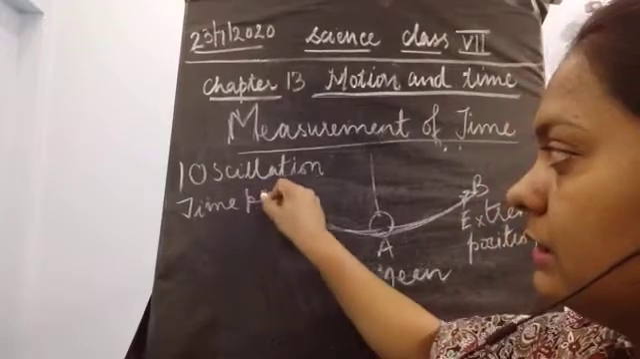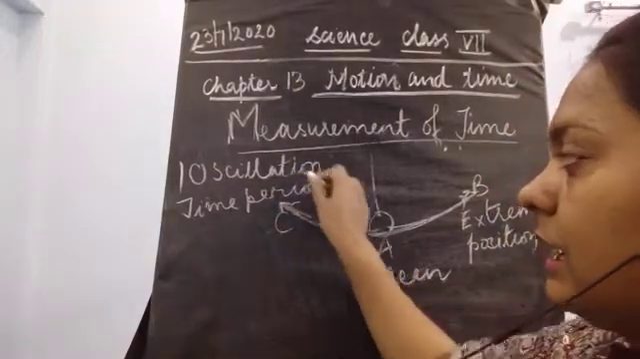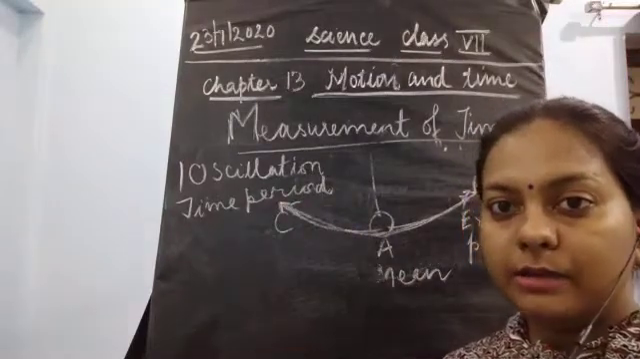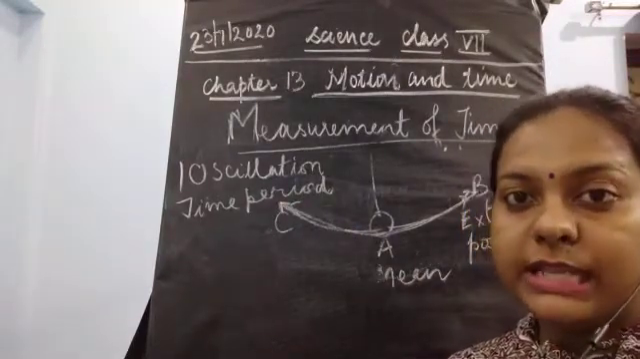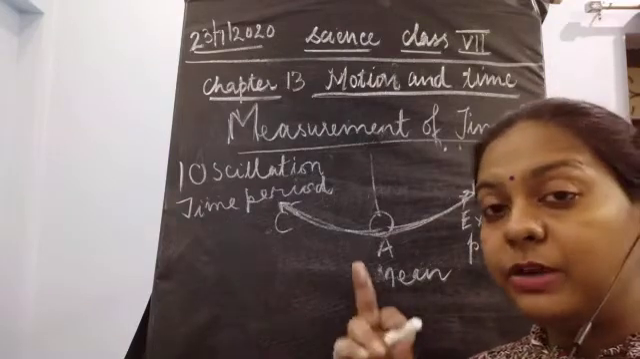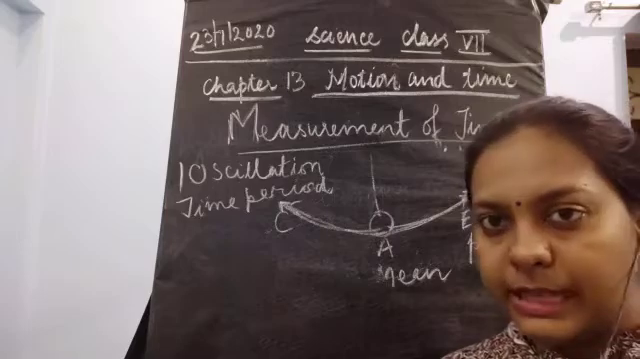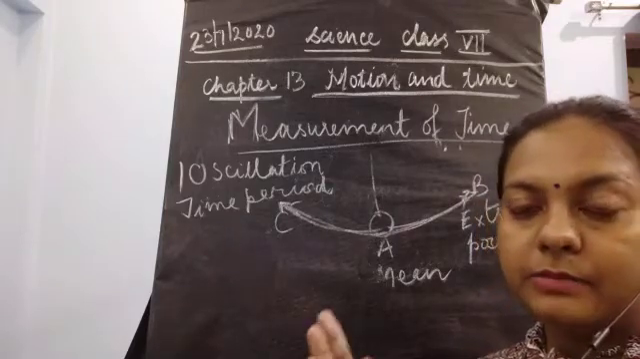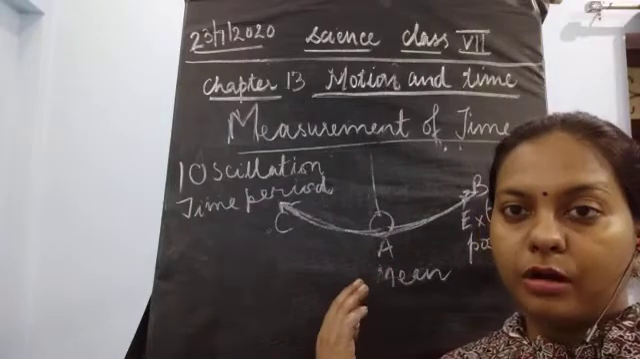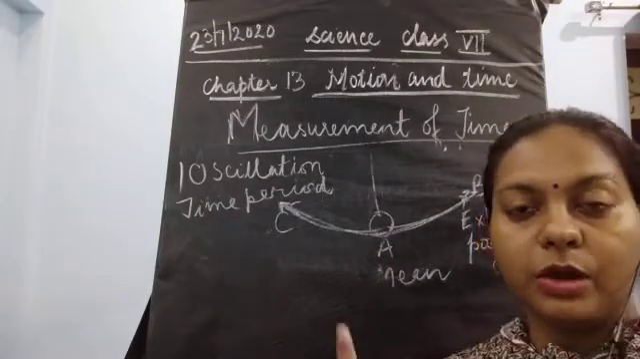Time period. What is the time period? Time period is the duration. It is the total time which is taken to complete one oscillation. Time period means it is the complete time, the total time which is taken by the bob to complete one oscillation. Now what was one oscillation?